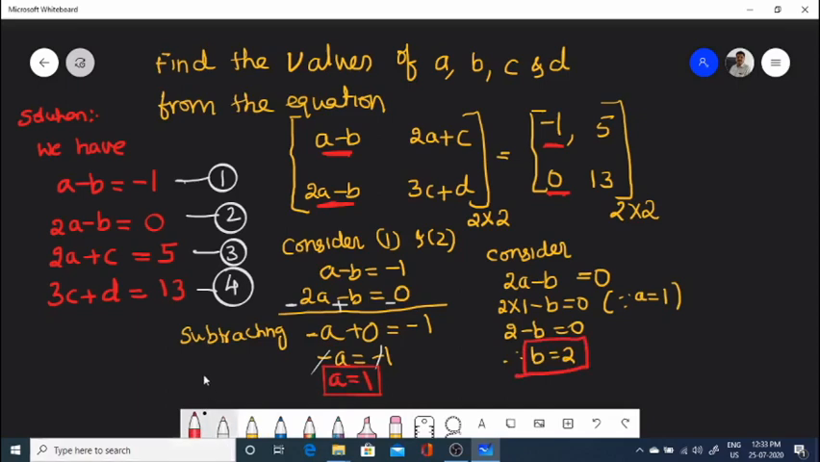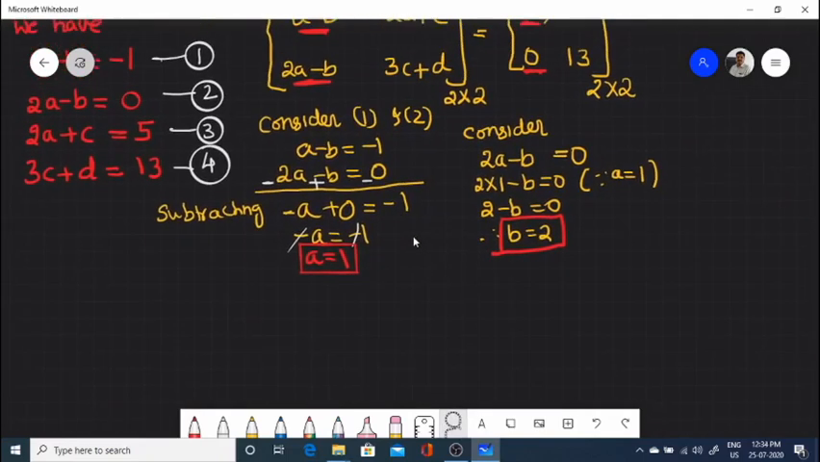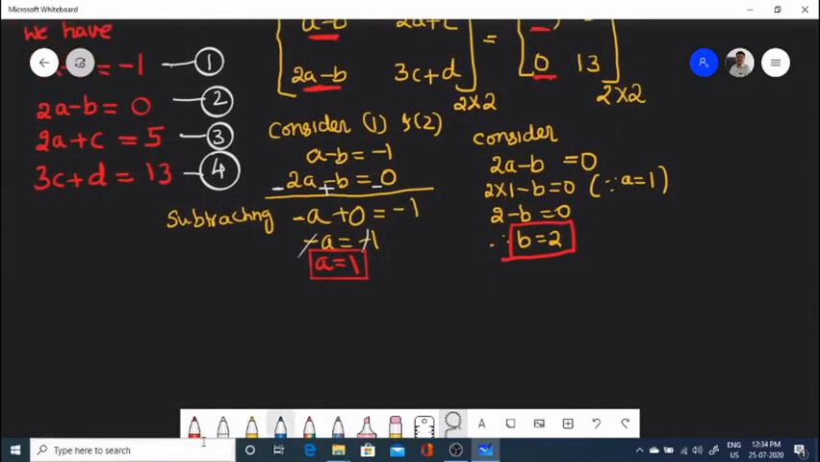The remaining elements are what? c and d. We found the values of a and b now. So to find the values of c and d, let's take equation 3. Now 2a plus c equals 5. So substitute a here, a equals 1.